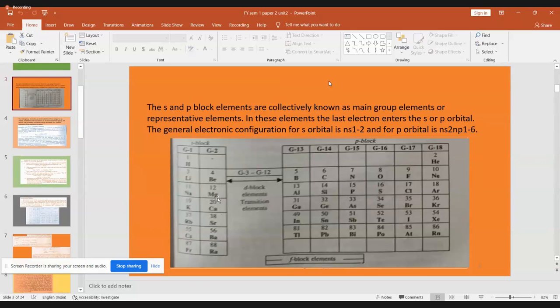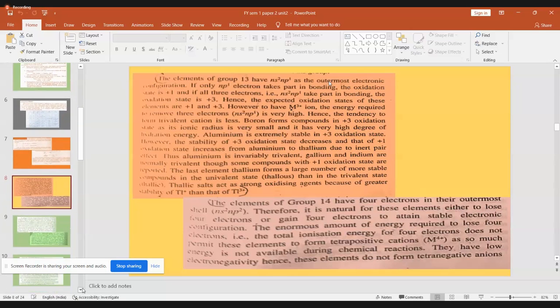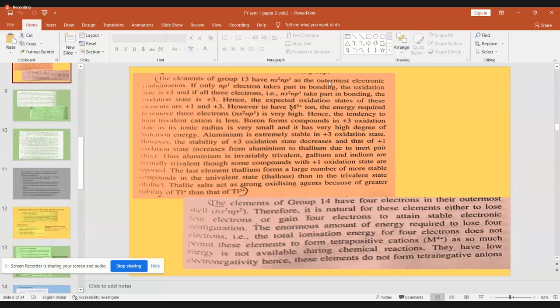So beryllium alone forms covalent compounds, whereas the other elements, when they combine with oxygen or sulfur, form ionic compounds. The reason for this is the high polarizing power of the beryllium cation. That alone is responsible for forming covalent molecules of beryllium. Okay. Let us see once again.